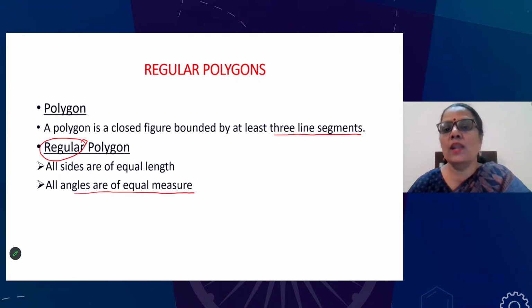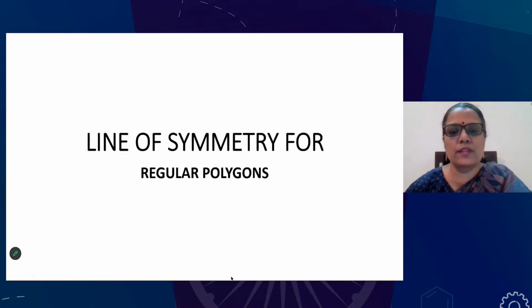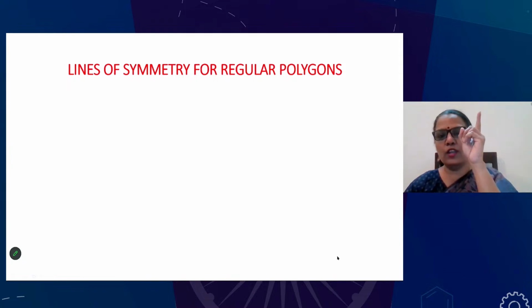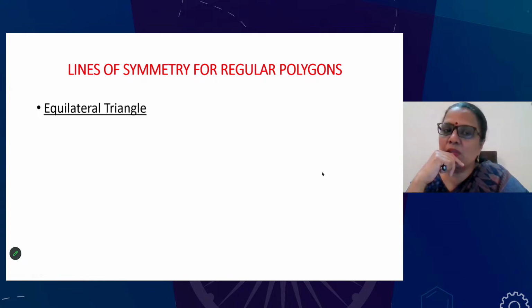Now let's see what the lines of symmetry are for a few regular polygons. We cannot discuss all the regular polygons, so we'll discuss a few. The first one: every time I think about polygons, the first figure that comes to our mind is the triangle. And here it is the equilateral triangle because that is the regular polygon. All the sides are equal and all angles are equal. What do you think? How many lines of symmetry will there be for an equilateral triangle? Just think about it.